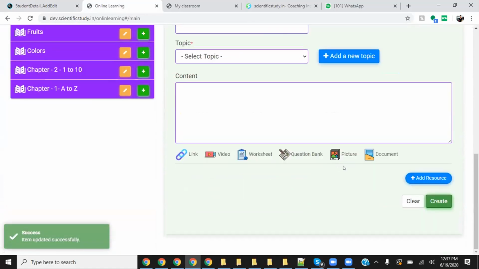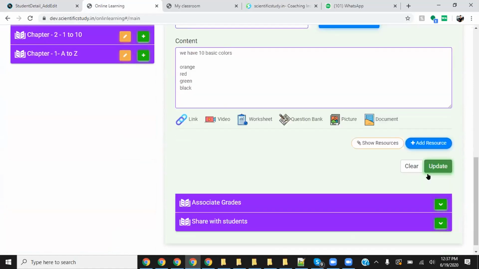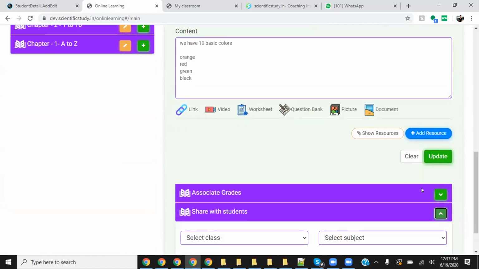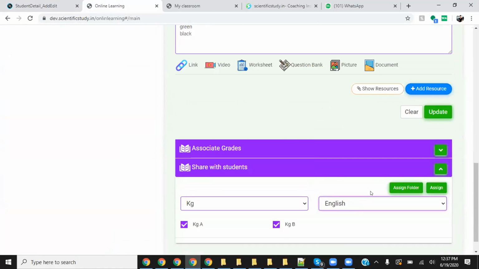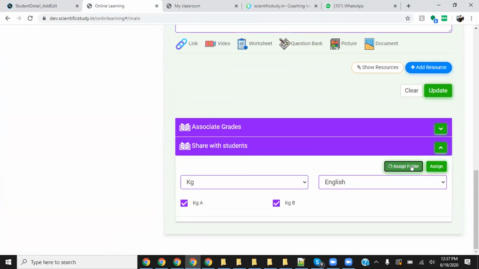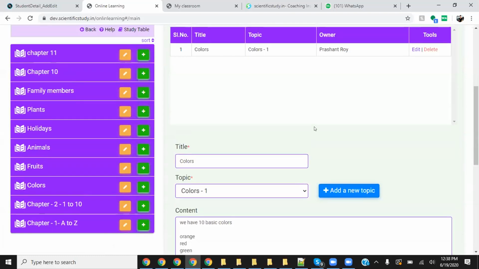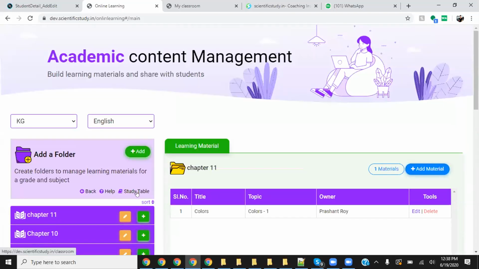Okay, so after this, colors, I'm not sure which class I have assigned, yes, KG. So this Google Drive is particularly for sharing documents, right? We can't share videos through this. For that we have to use YouTube only. Exactly. Actually, sir, our main concern was that we wanted to upload that PPT presentation directly through this app, but we were not able to do that.